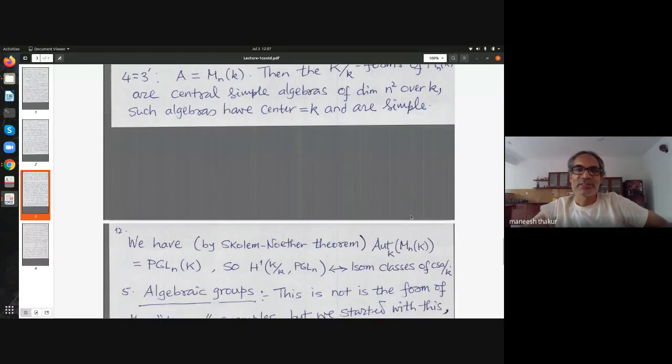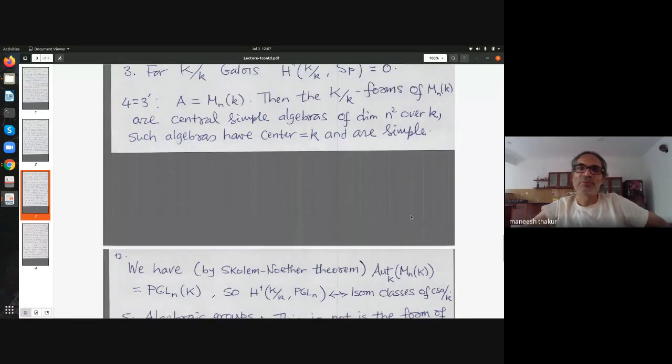And then there is a theorem in the subject called the Noether-Skolem theorem. Actually, I should have written it before, but I am used to calling it Skolem-Noether theorem for some reason. That says that every algebra automorphism of a matrix algebra is actually inner conjugation by some matrix.